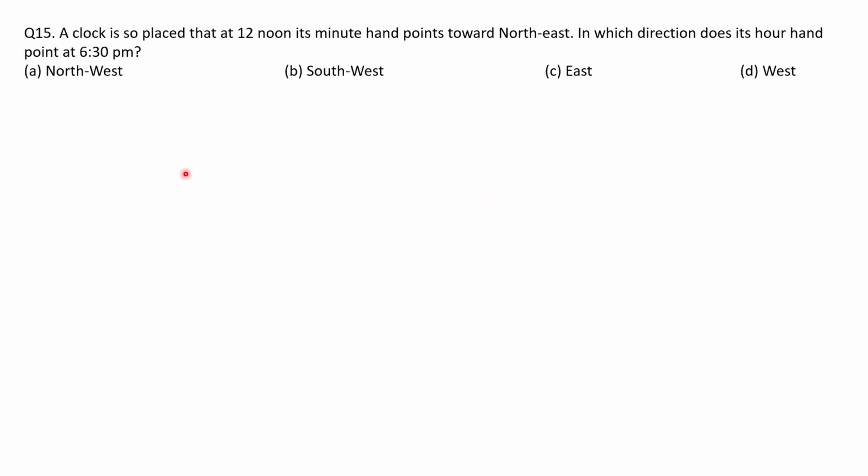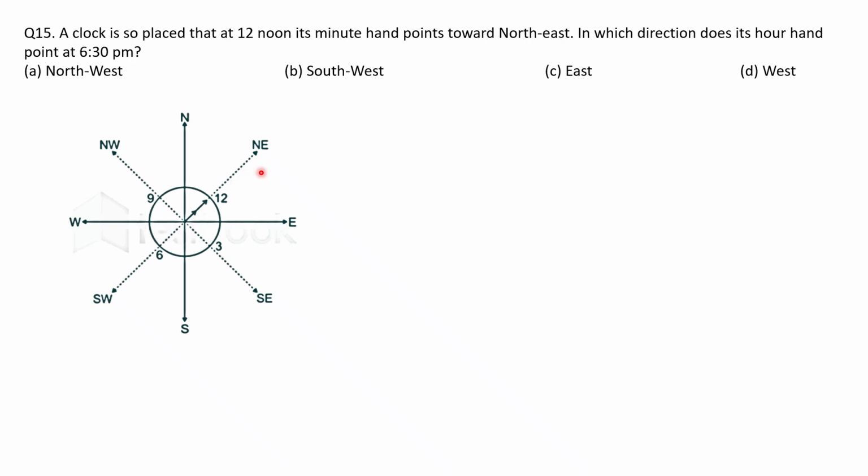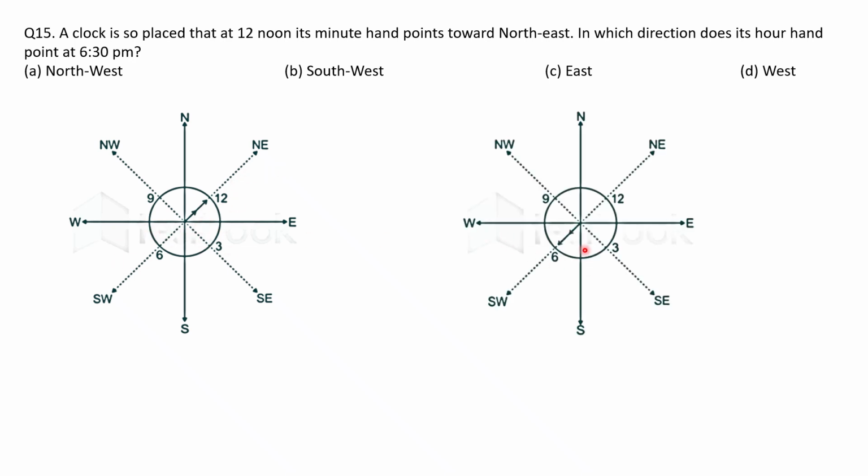Question number 15. A clock is so placed that at 12 noon its minute hand points towards northeast. In which direction does its hour hand point at 6:30 p.m.? So let's draw the diagram first. So 12 noon, minute hand is pointing towards northeast. You can see in the diagram. So 6:30, if you see, is pointing towards southwest. So option B is the correct answer. If you draw the diagram, it is going to be very easy to identify the answer.